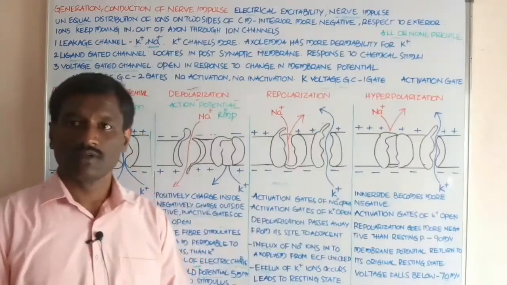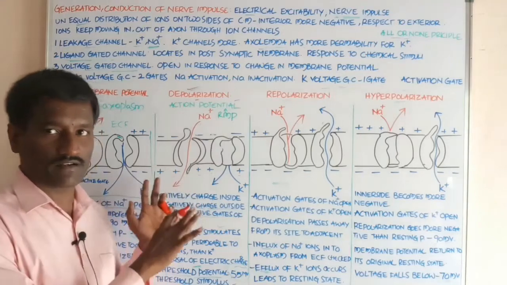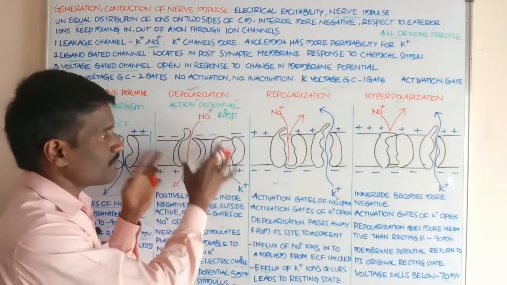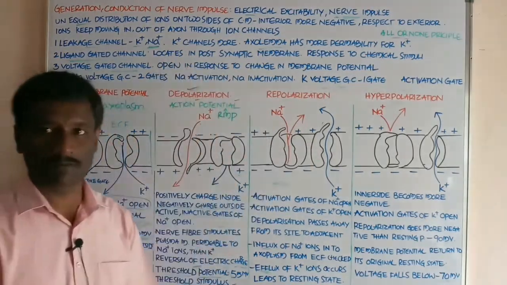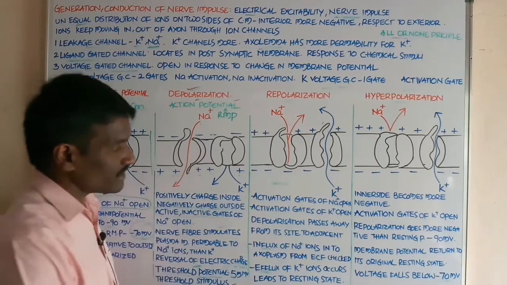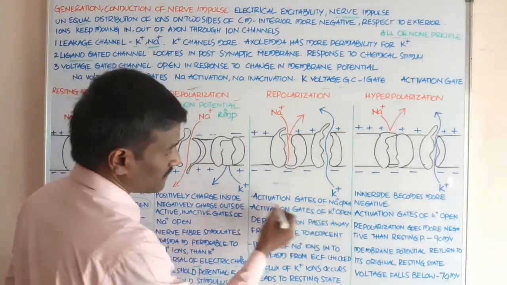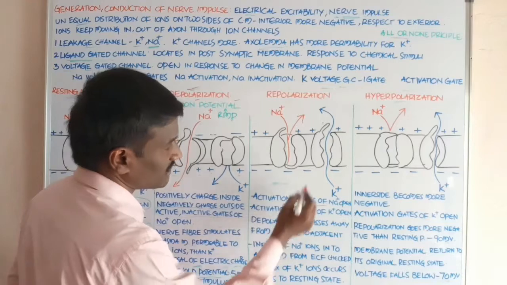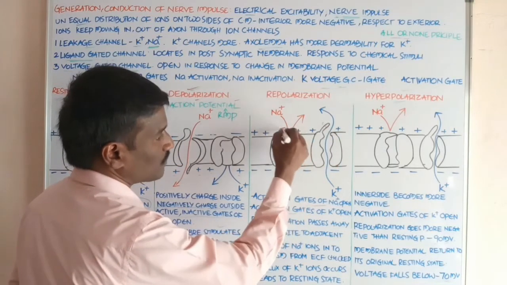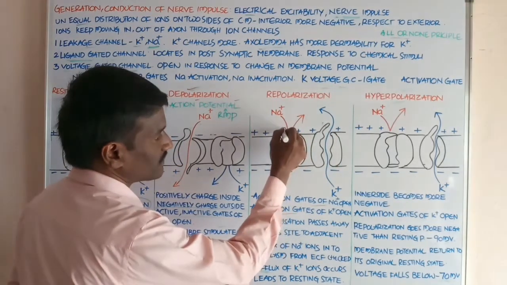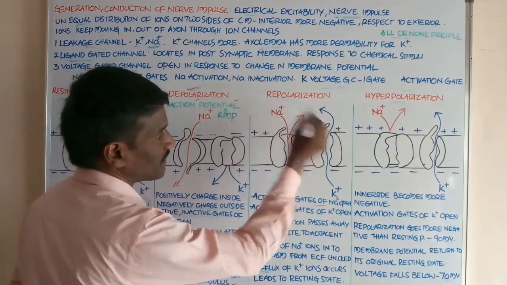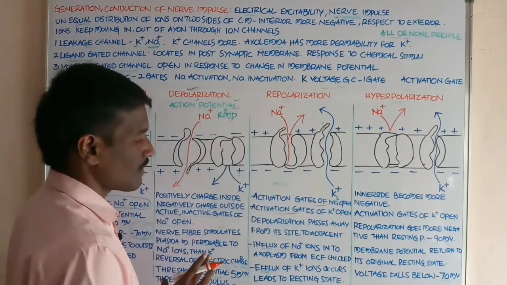Next, students, the same site of the axolemma, the plasma membrane, goes to repolarization. What about repolarization? The activation gates of sodium open, and the activation gates of potassium open. Both are open. This is the activation gate of sodium, and this is the activation gate of potassium. Both are open.